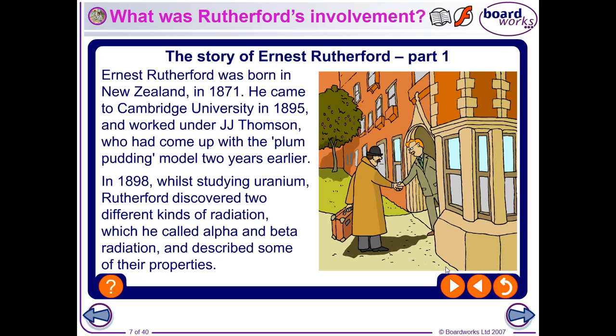So he called these radiations alpha and beta, alpha and beta, not one was better than the other. That's a physics joke, by the way, you should laugh at that point. So alpha and beta radiation, and he discovered some of their properties.